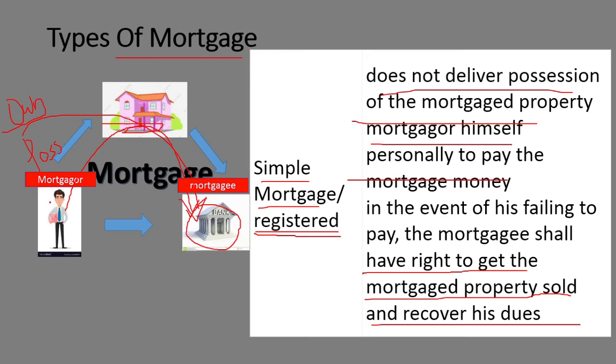So here registration is going to happen, and moreover the ownership is transferred, possession is not transferred. That is the important thing about the simple mortgage. Possession is still with the customer, but the ownership is transferred to the bank. And if the customer fails to repay the loan, the bank will sell the property and recover the money. So that is called the simple mortgage.